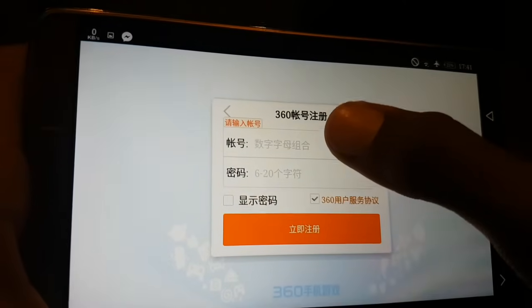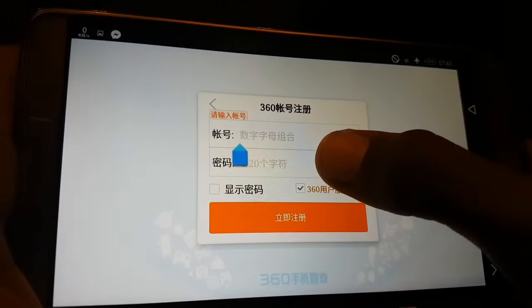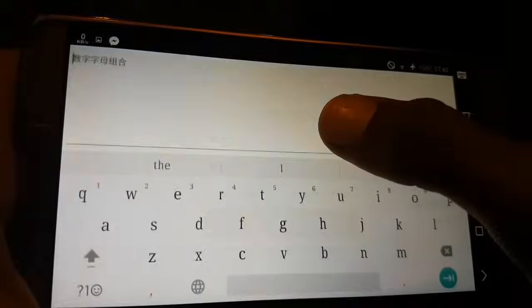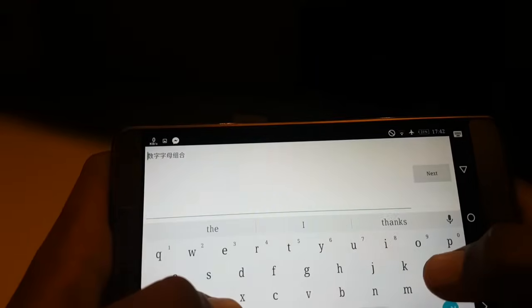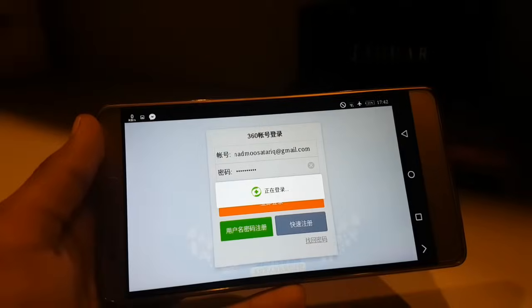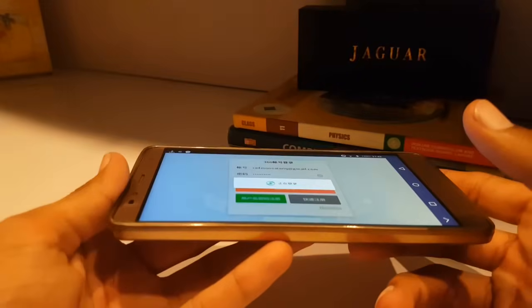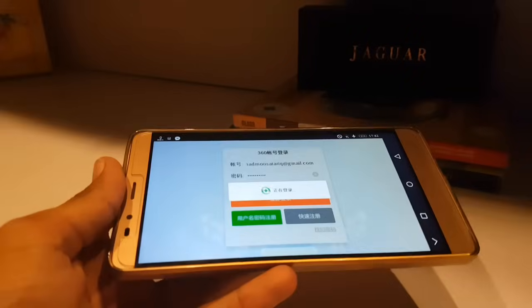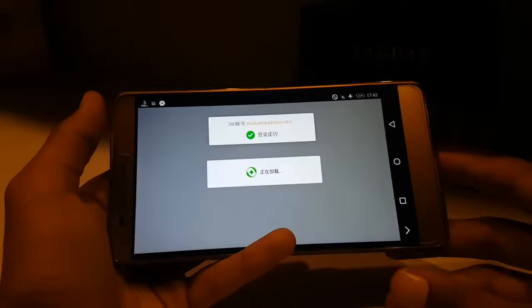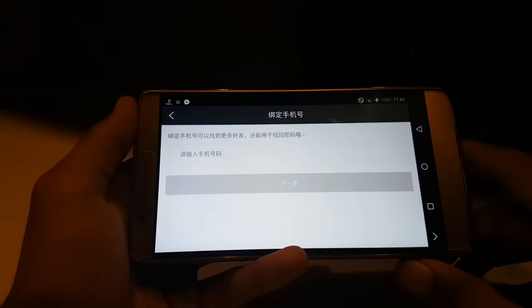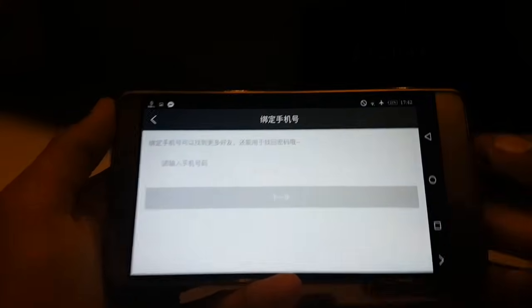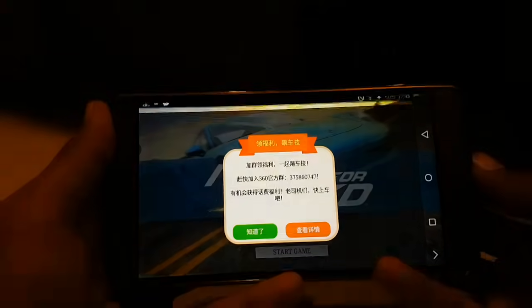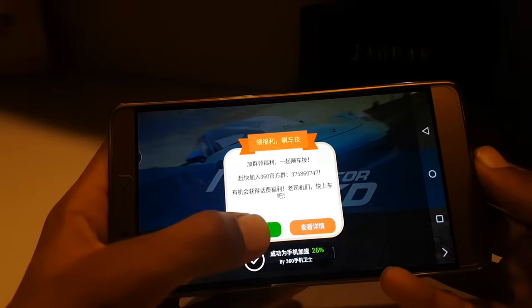And type your email there and password here. So I will type my email and press the orange button again, and it will take some time to load. And as you can see, it is loaded. Now press back button and press green button.